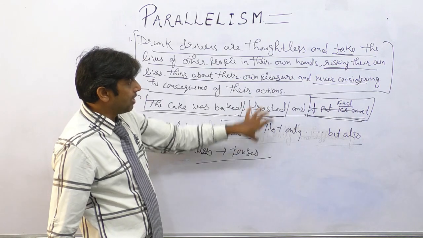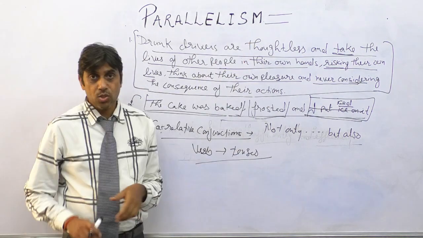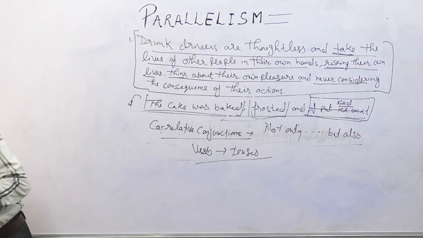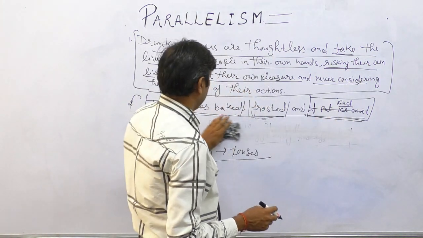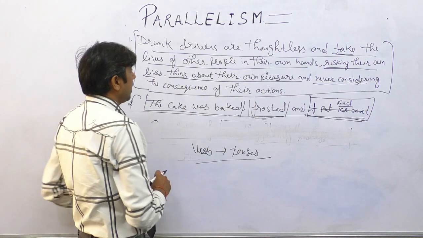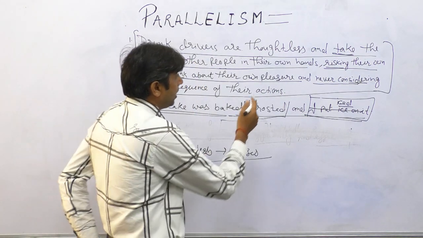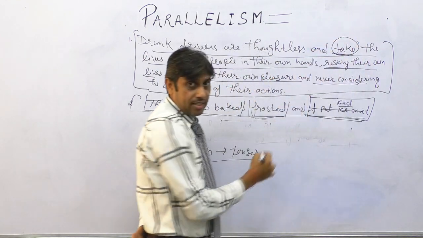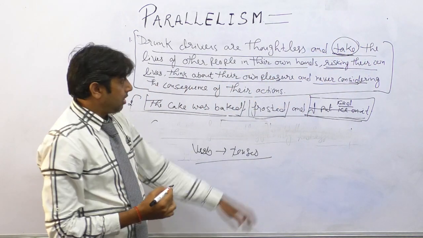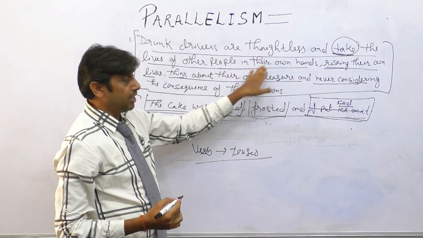So in tenses parallelism, now let's focus on the sentence first. This first sentence says, drunk drivers are thoughtless and take. So this is simple present tense. Take the lives of other people in their own hands.